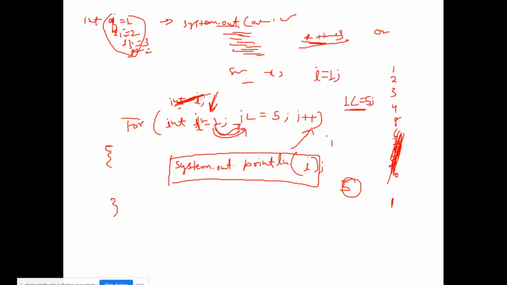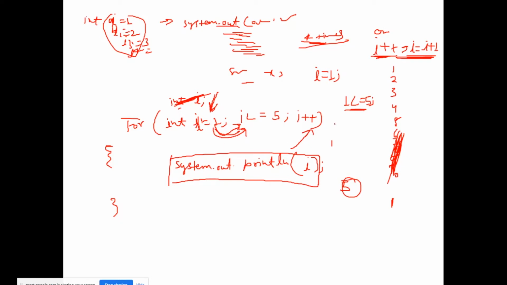I plus plus means I is equal to I plus 1, and this is the shortcut of that line. We can write it in this way as well, but for the shortcut we use I plus plus, right?